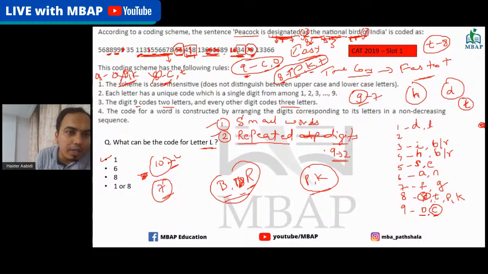Now if I give C to 8, then P and K will go to 9. If P and K go to 9, O is already there. That means 9 will have a total of 3 cases. Is that possible? 3 cases for 9 is not possible. It's written here that 9 will have only 2 letters. That's how we did it.